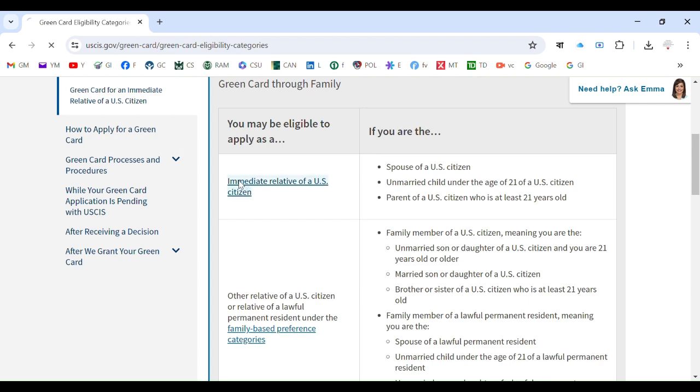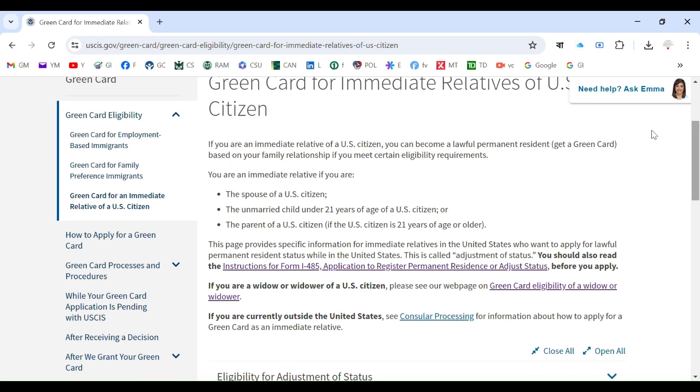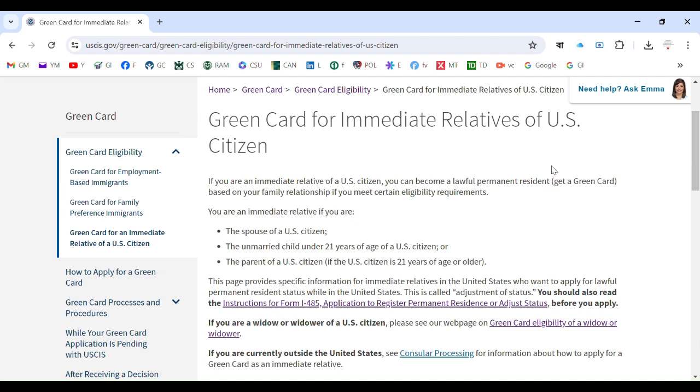Let's click here. I discussed how you become eligible. You have to meet this criteria, which you already know. I already discussed in the introduction video what the criteria are to be an immediate relative of a US citizen. So you can have the green card as an immediate relative of a US citizen through any of these 3 categories.